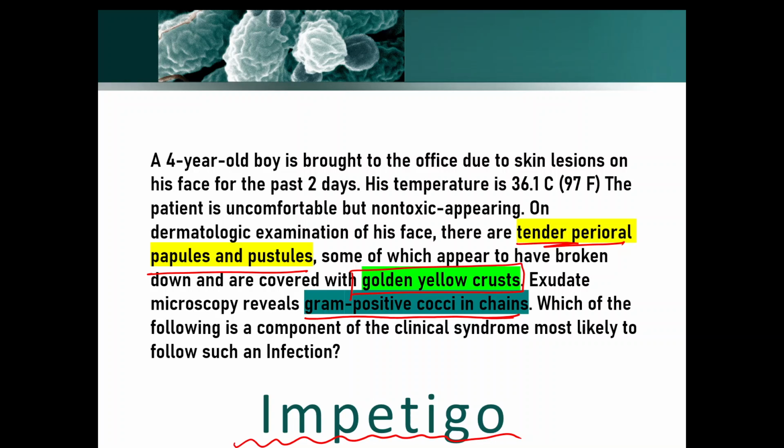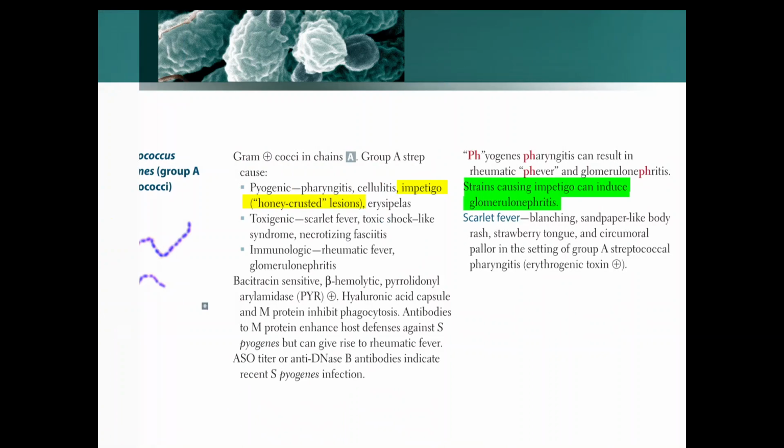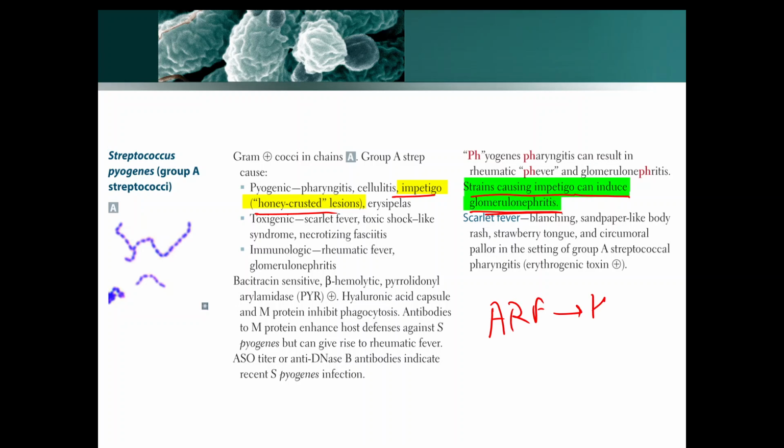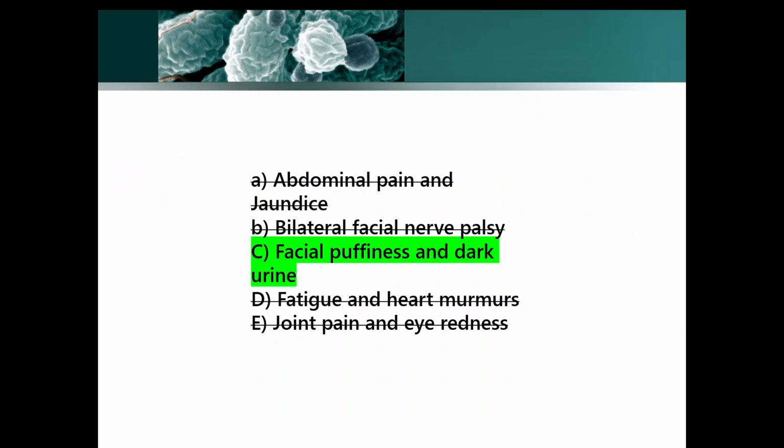Now, here is the tricky part. Which of the following components of the clinical syndrome is most likely to follow such an infection? Now, you can find that it is impetigo. The most important point is that the strains that cause impetigo lead to glomerulonephritis. There are different strains that can cause acute rheumatic fever and they will lead to heart defects. So when you see the options, the answer would be glomerulonephritis. In glomerulonephritis, there will be blood in the urine, producing dark urine, and then there will be edema, so there will be facial puffiness. So this will be the correct answer.